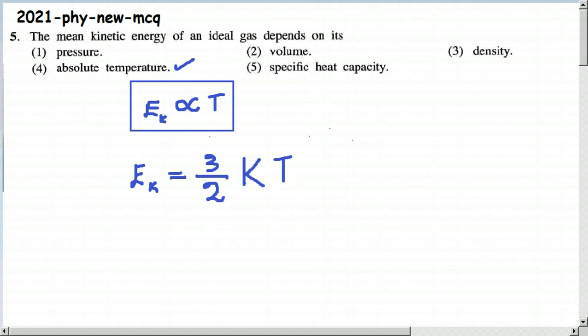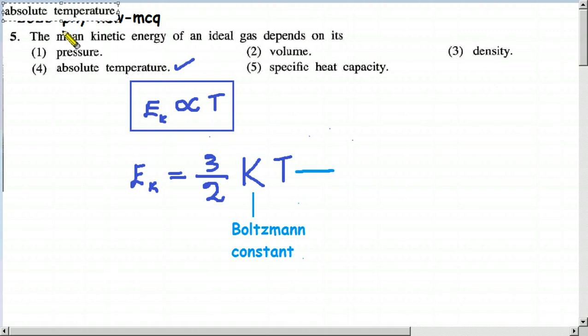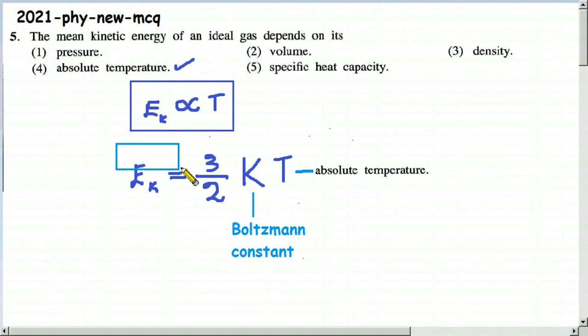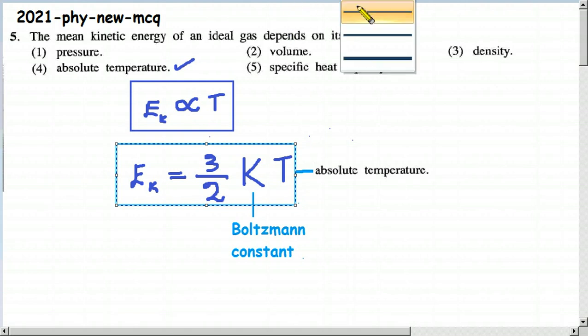So we can use this equation if we happen to calculate the kinetic energy of an ideal gas.